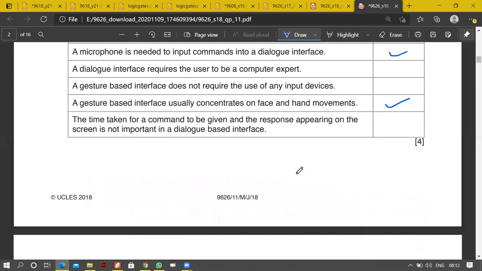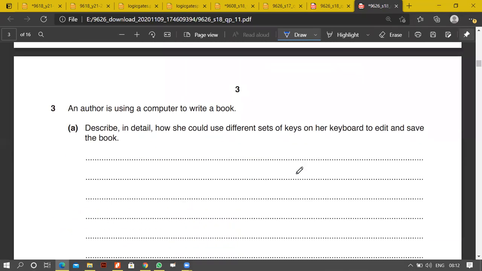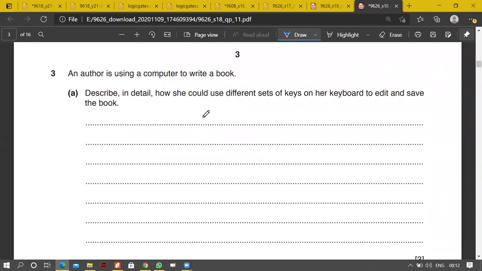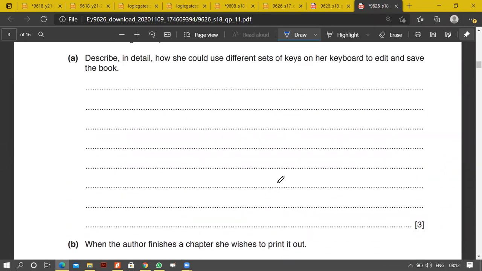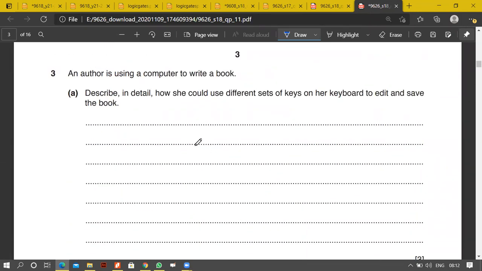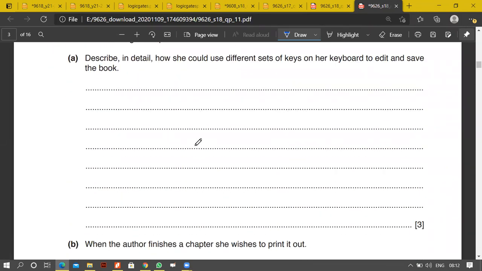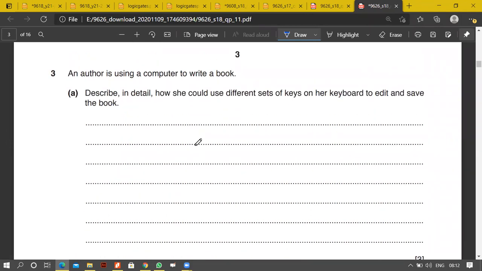An author is using a computer to write a book. Describe in detail how she could use different sets of keys on her keyboard to edit and save the book. So it's 3 more questions we have. You can help me out as well, but it's a very generic question. Well, obviously there are different ways we can do it.